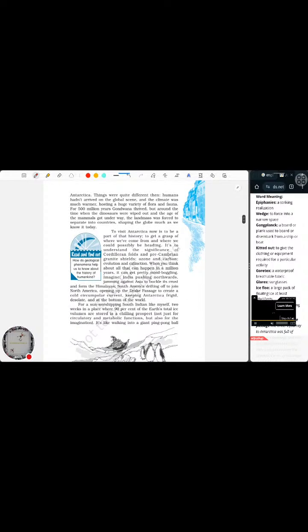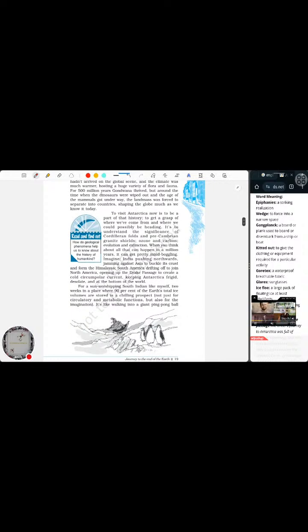And visiting Antarctica has certain significance. The significance is that it was not inhabited from the initial part of time, which means that all kinds of details we need from the past can be taken from Antarctica. That turned out to be the significance of Antarctica. We can know about the Cordilleran folds, Precambrian granite shields, the ozone, carbon evolution, extinction, everything from Antarctica.